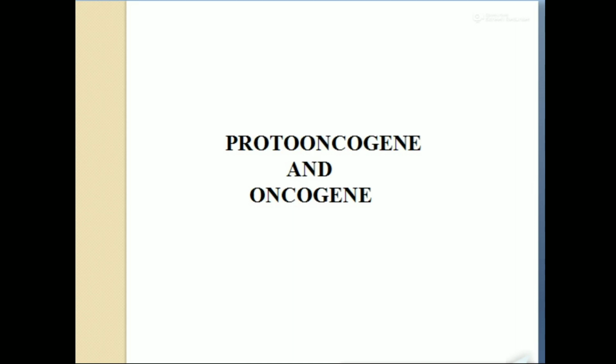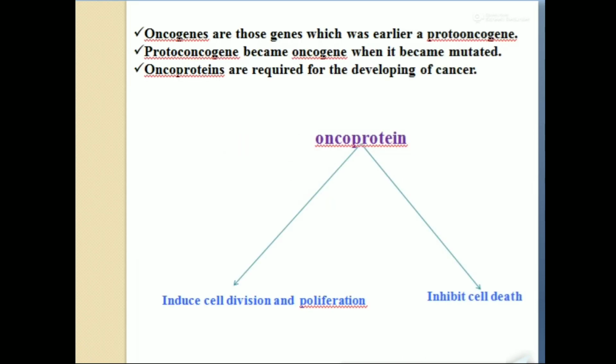Are they the same gene? Yes. Proto-oncogene and oncogenes are the same genes, but there is a difference. What is the difference? We will discuss. Oncogenes are those genes which were earlier a proto-oncogene. That means proto-oncogenes are healthy genes when normally present in our body.